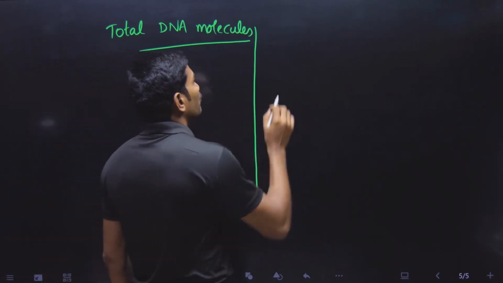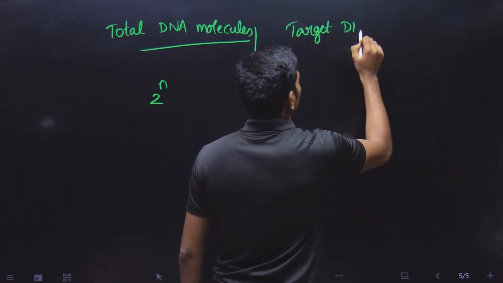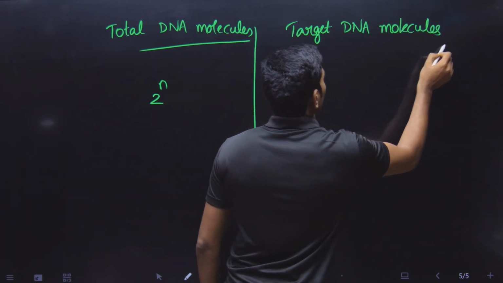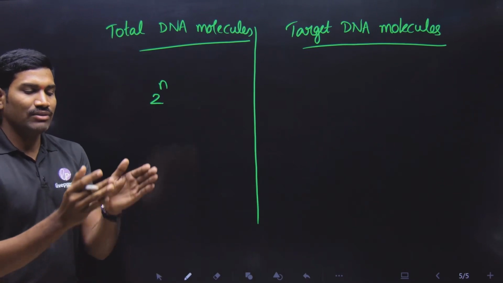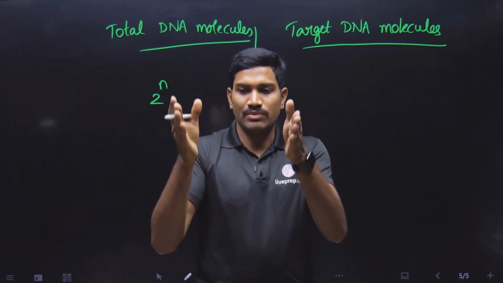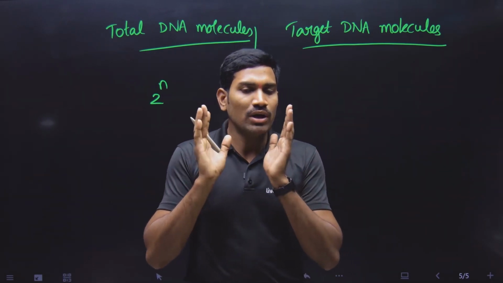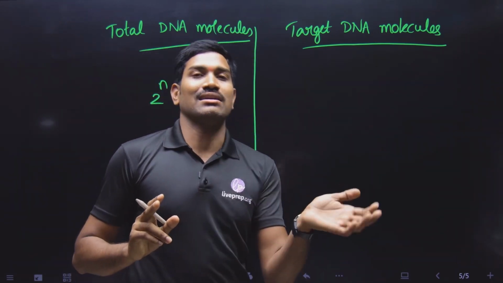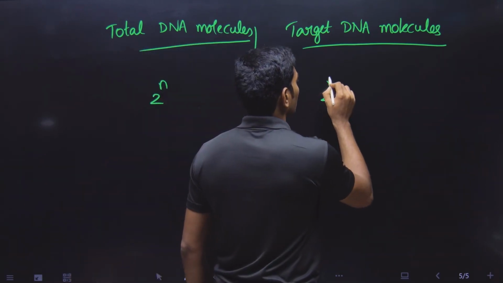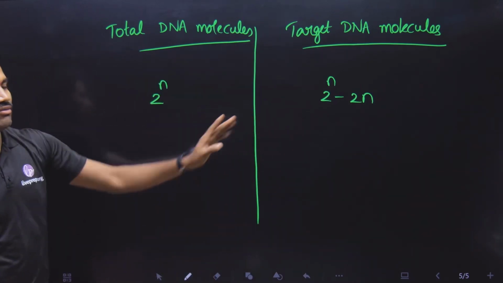And if you want target DNA molecules, there is a small difference between these two. Target means whatever is there starting from the forward primer until the reverse primer, only the target molecules. Otherwise, some extra molecules are also obtained, as we discussed in the regular class. So if you want only the target DNA molecules, that is the formula.